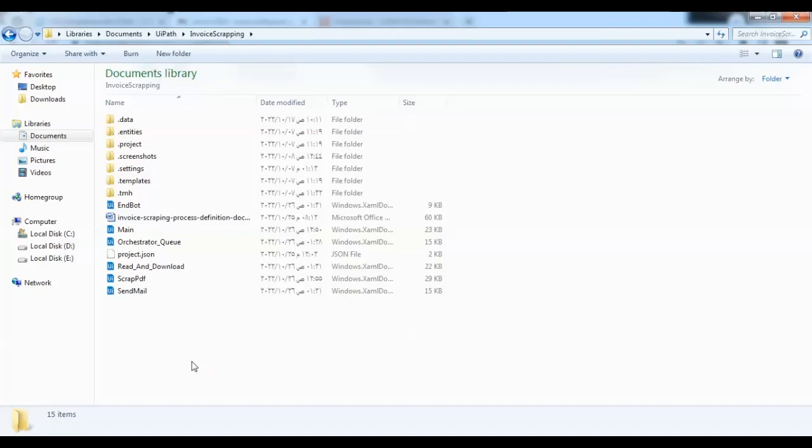It should now create the folder email attachment and save all the invoice attachments in this folder, and then scrape the data, create Excel file, send to the queue, and send the Excel files to the email.